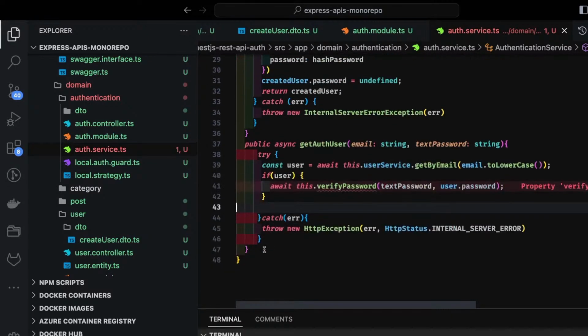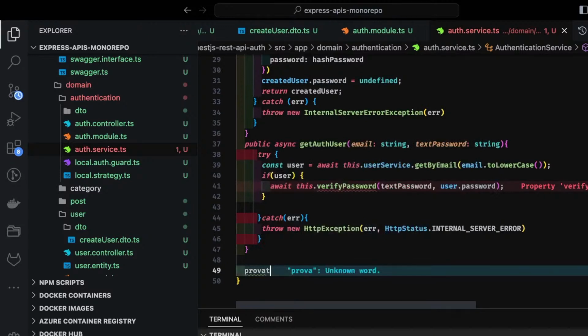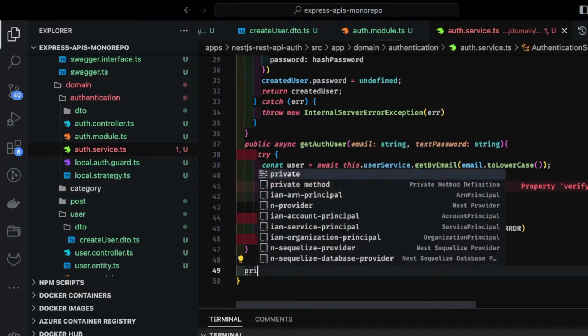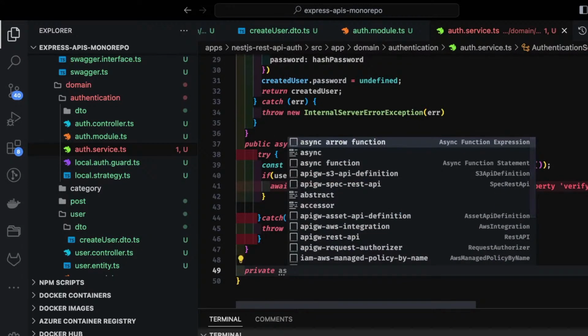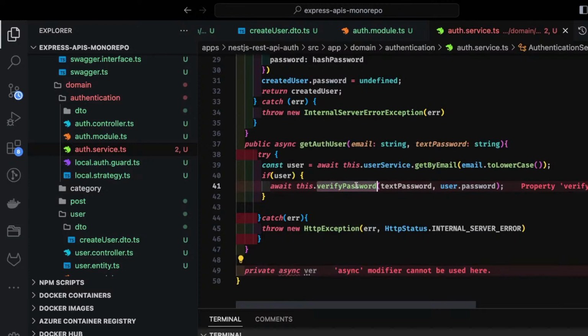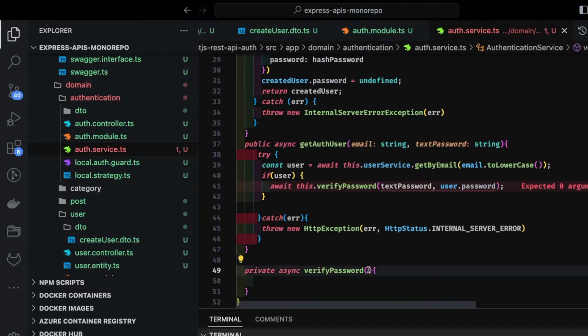This is a private method, private async verifyPassword, and it is taking two arguments. One is the plain text password, another is the hashed password, both of type string.